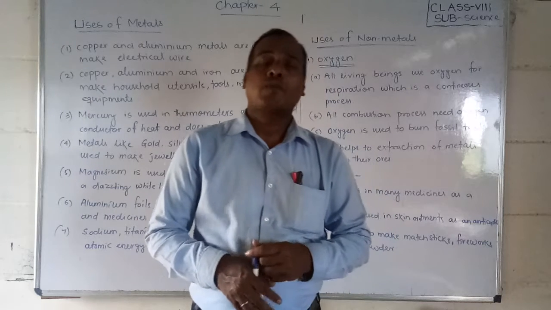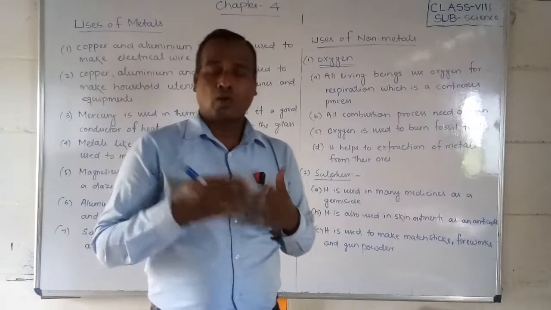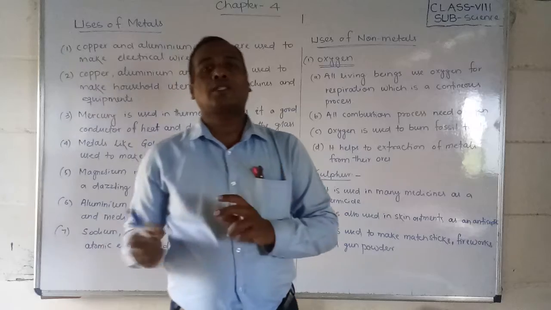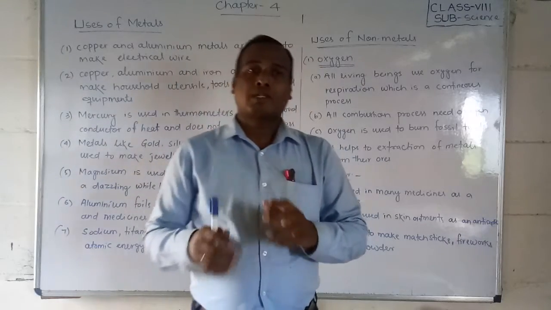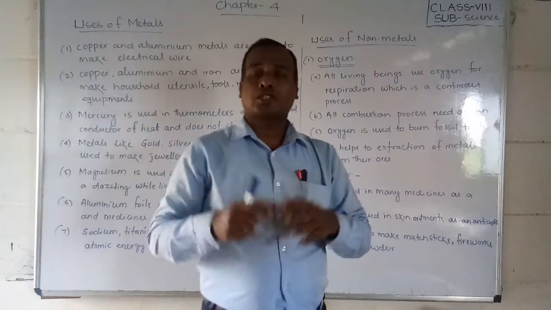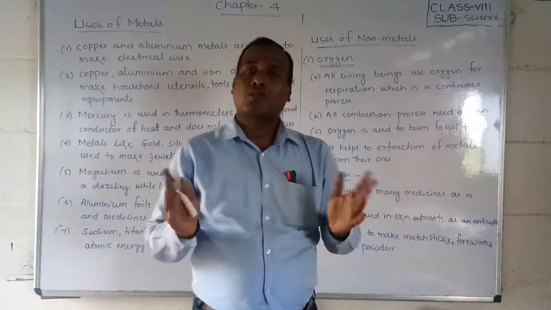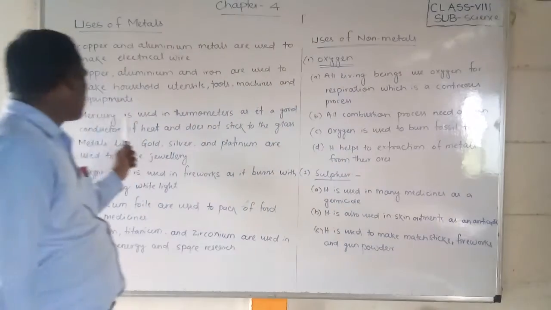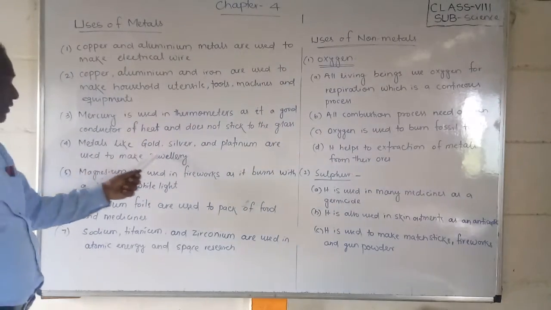Okay students, so silver, gold and platinum we use as jewelry because they do not rust and do not react with other things. That is why we use these metals as jewelry.